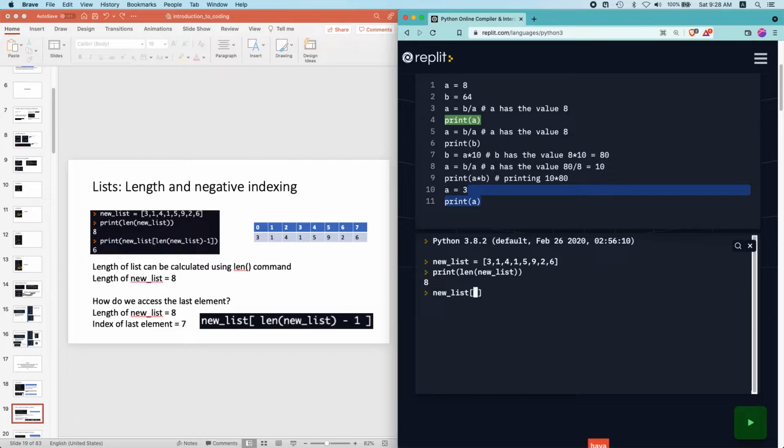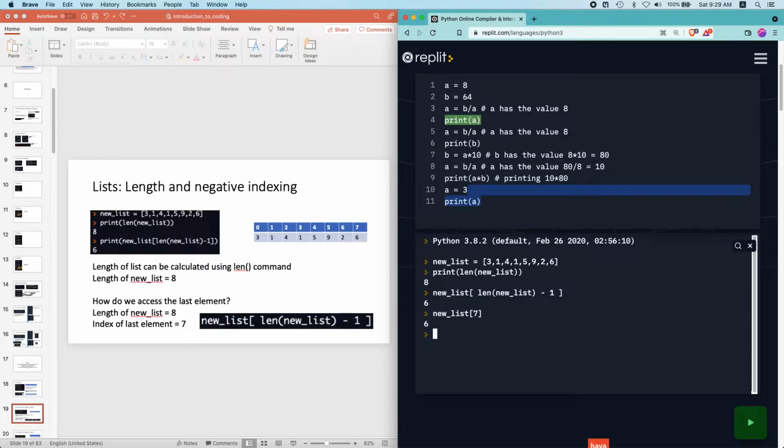So if you want to access the last element, we'll be writing this. We put in the square brackets, the length of the new list, minus 1. This length over here is going to be value 8, so 8 minus 1 is going to be value 7, and then I'm accessing the list index of 7. If I press enter, I get the value 6. You may be asking, how does this differ from just doing this? Isn't the 7 easier to see?